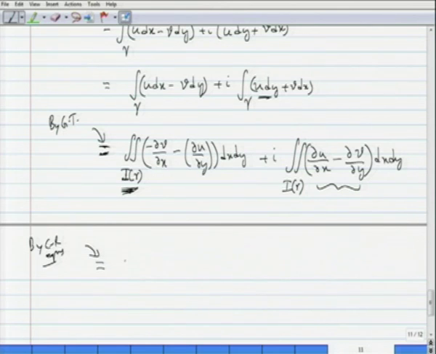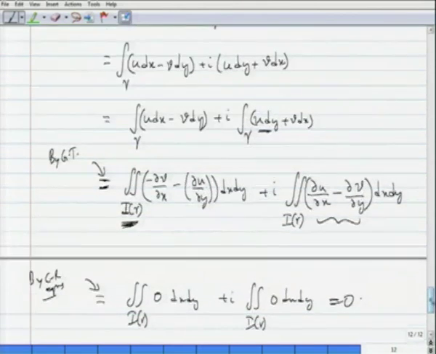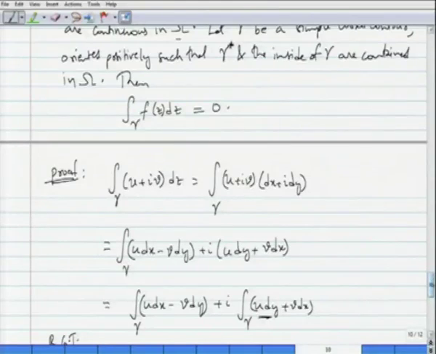So, you have the double integral over the inside of gamma of 0 dx dy plus I times the double integral of 0 dx dy, which gives you 0. By the Cauchy Riemann equations and Green's theorem for plane regions, this contour integration is indeed 0.